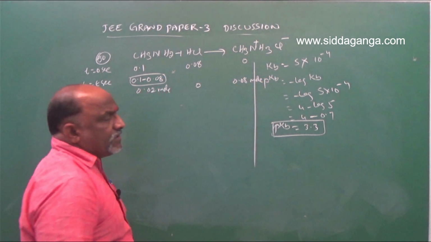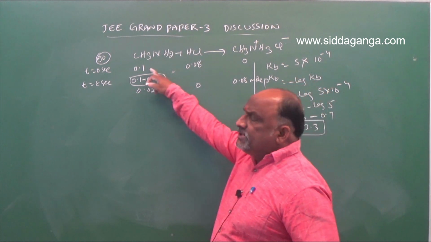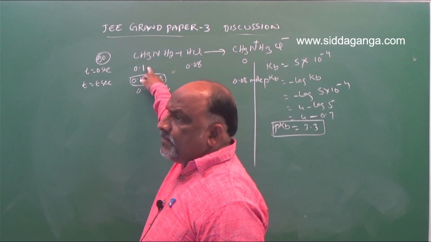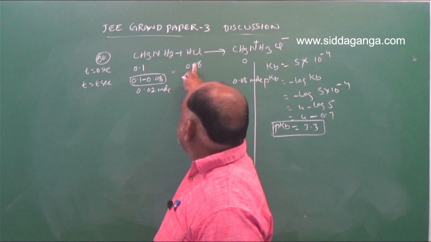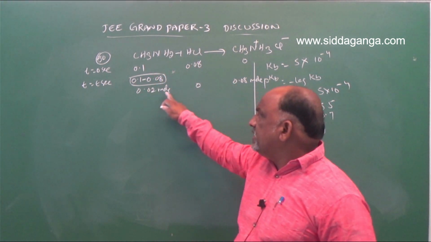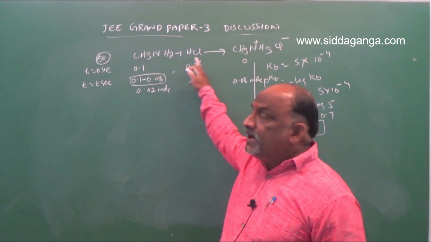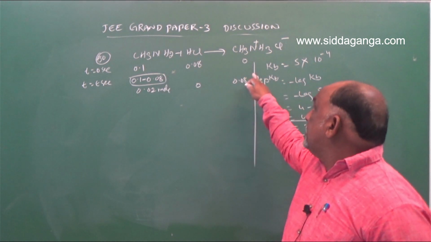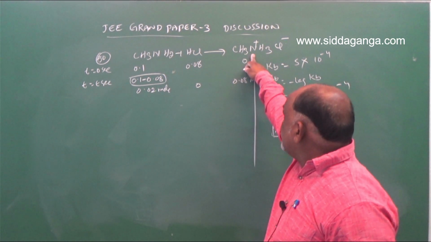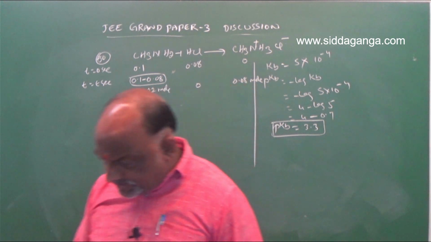This step is very, very important, my dear students. Don't make a mistake regarding this step. Initial moles 0.1 combined with 0.08, so 0.08 is totally consumed. What remains is 0.02 moles of methylamine, and the product is 0.08 moles of CH3NH3+Cl-.